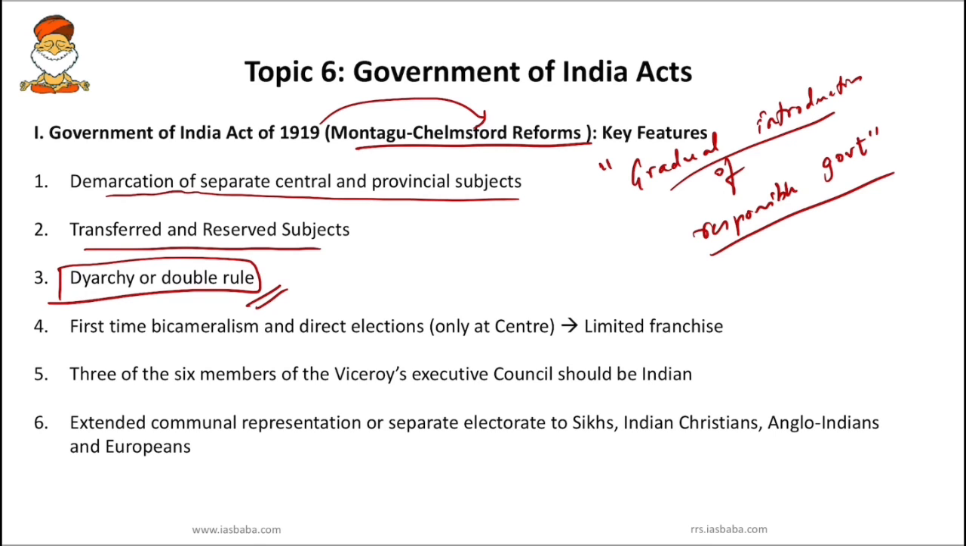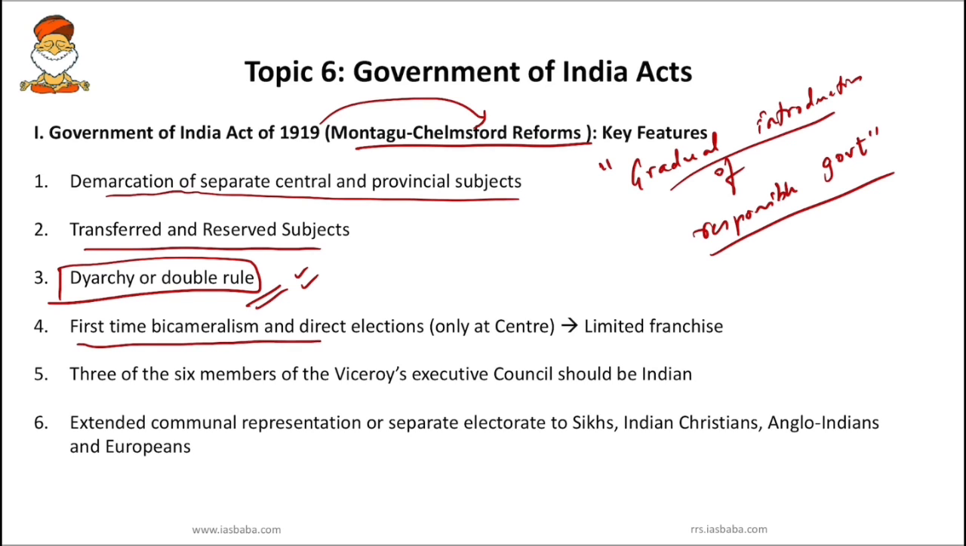So the next very important feature of this Government of India Act 1919 is diarchy or double rule. We know that the system of double government was associated with Pitt's India Act. However, here diarchy or double rule is associated with Government of India Act 1919. Diarchy means nothing but the dual scheme of governance. Okay, so this is one of the important features.